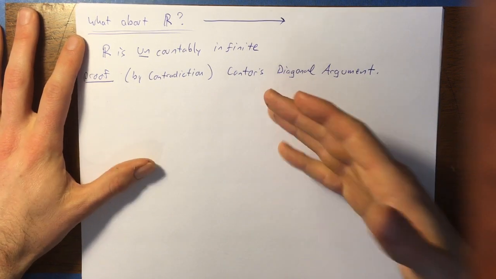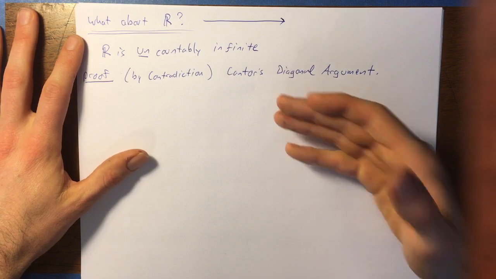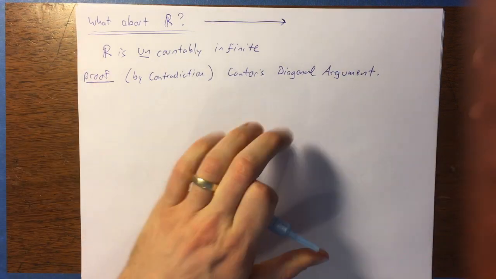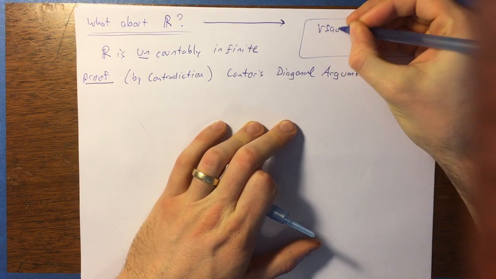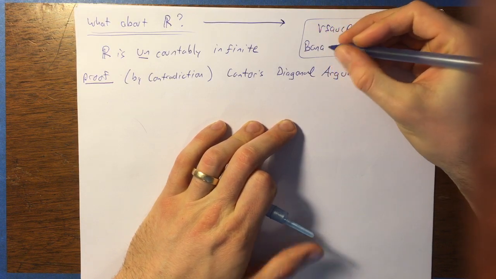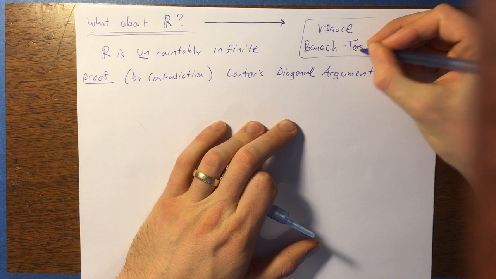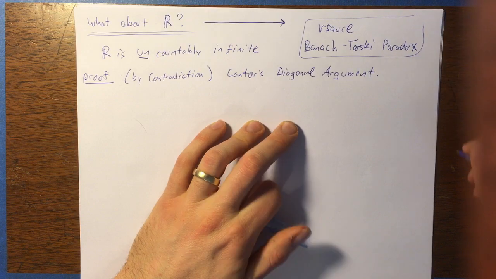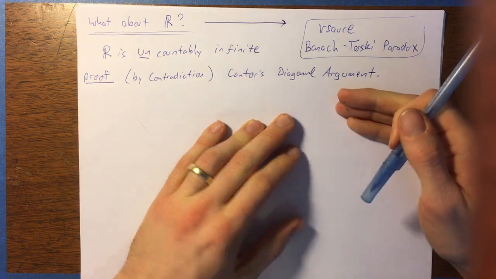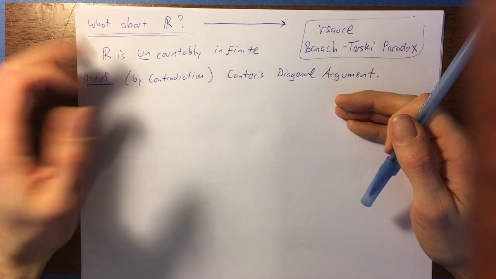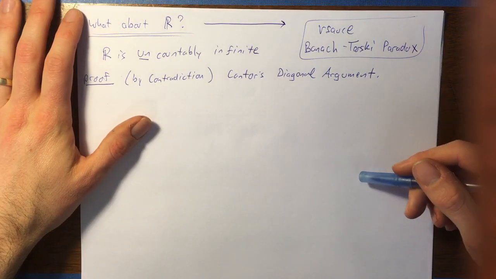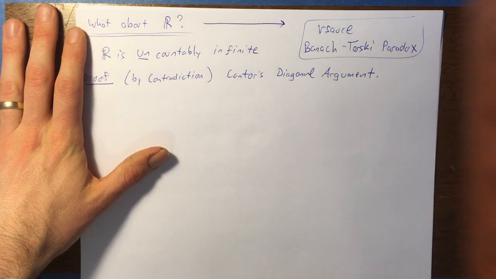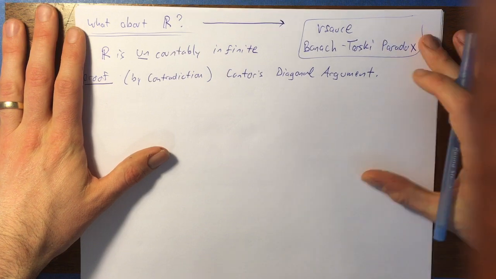Now, I want to mention that there's a really great video on YouTube done by Michael Stevens of Vsauce. It's a video about the Banach-Tarski paradox, and I'll put a link in the video description of this video about that. If I forget, then please remind me, or you can Google it. But the Vsauce video about the Banach-Tarski paradox goes through this proof very nicely, and then it goes on to explain the Banach-Tarski paradox extraordinarily well, and in a way which I think is relatively easily digestible for you. And that's why I would encourage watching that video if you want.